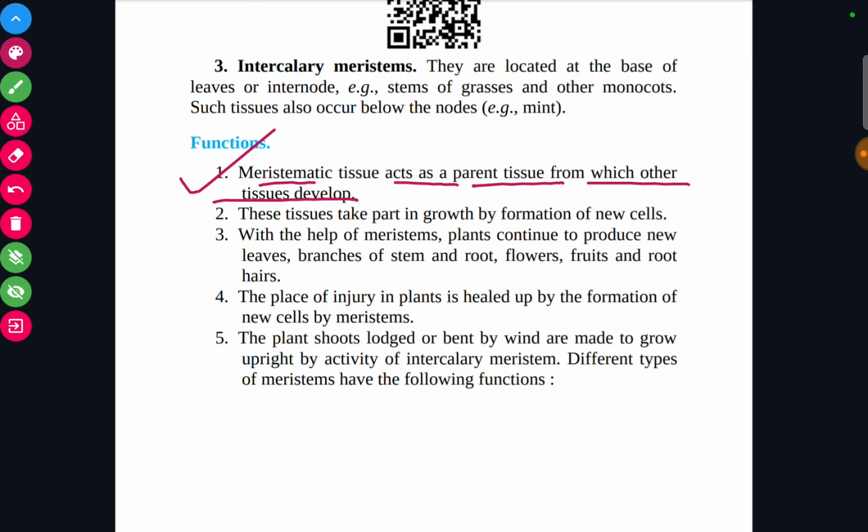When the meristematic tissue divides, new cells are formed. These newly formed cells grow, mature, and get differentiated into various types of permanent tissue. So we can see that meristematic tissue is a parent tissue from which other tissues develop.